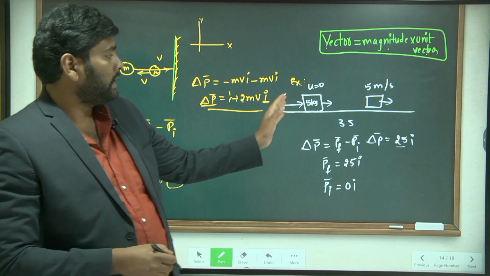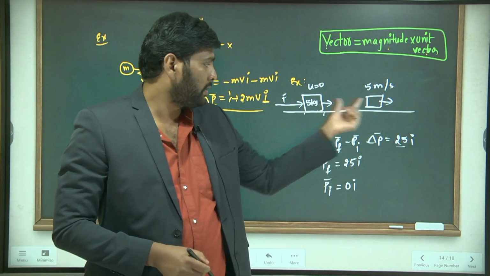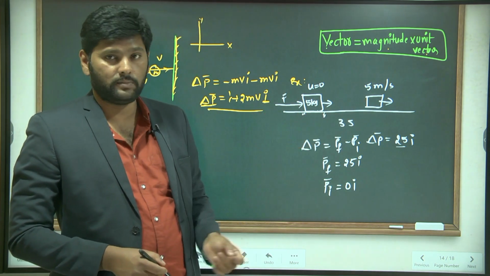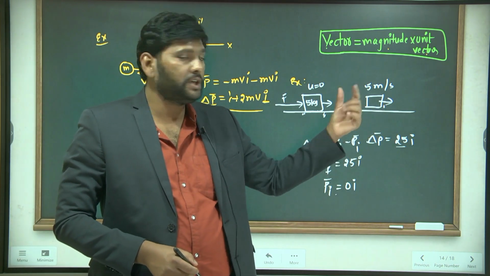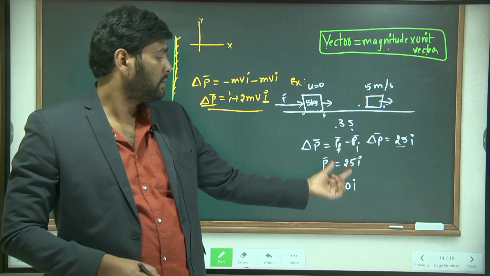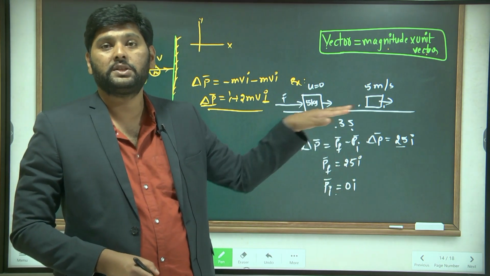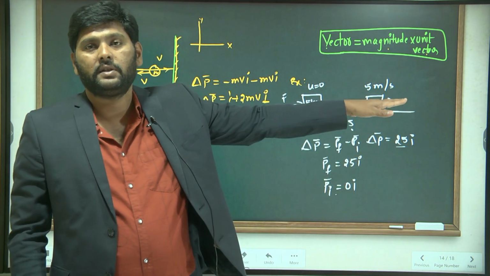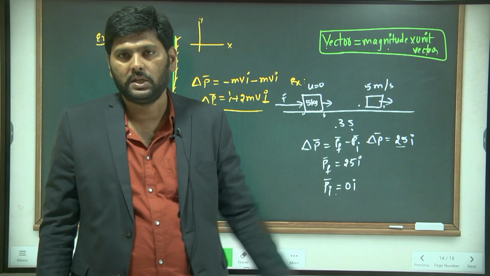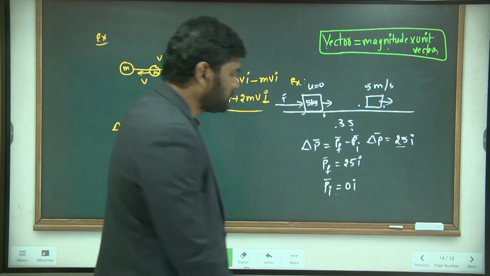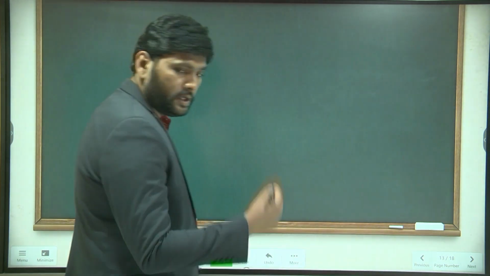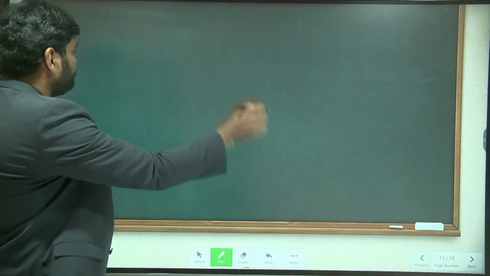Look here, initially it has 0 momentum, P initial, but after 3 seconds it got changed into 25, in the same direction, the direction of the applied force. So as a final result, I will generalize the formula now.